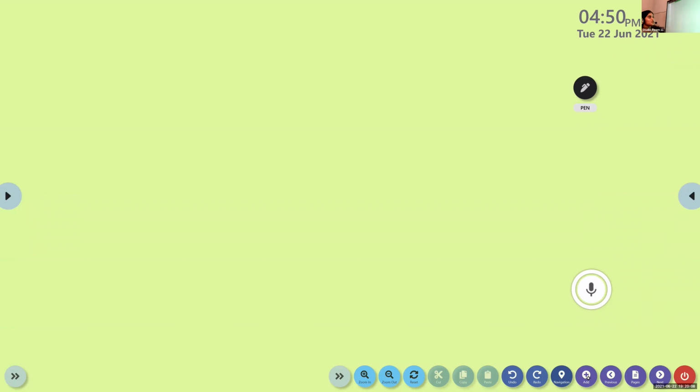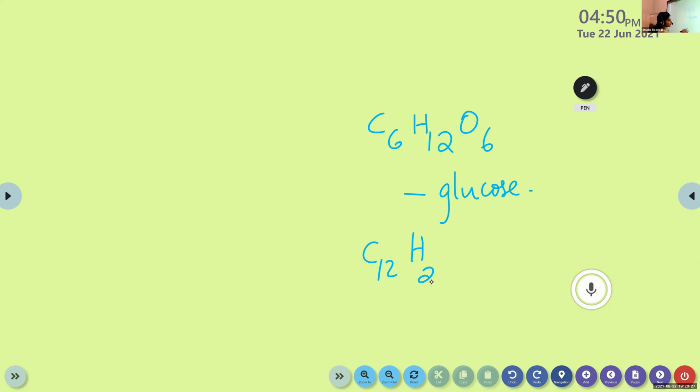What's the chemical formula of sugar? C6H12O6. Very good. This one is glucose. Okay. This one is glucose. Then C12H22O11. This one is sucrose. This one is actually sugar molecule. Okay. We can learn it from simple compounds.